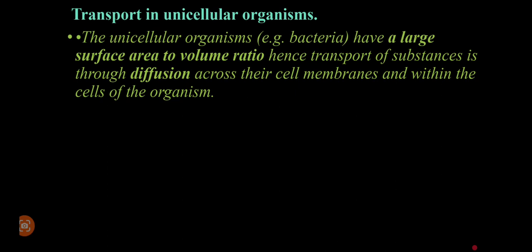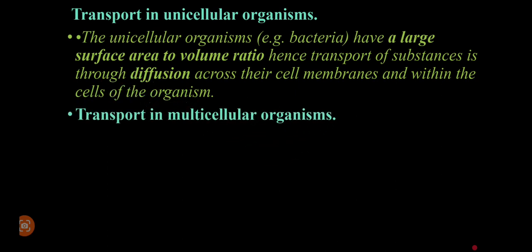After that, let us now go to, what about multicellular? Multicellular organisms refers to organisms with more than one cell, and of course which are more advanced, like higher plants, like animals, organisms that are multicellular. Now, in this case, we are going to realize that the higher an organism becomes, the smaller the surface area to volume ratio that is likely to be exposed.